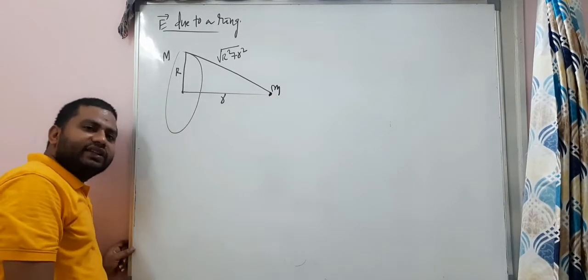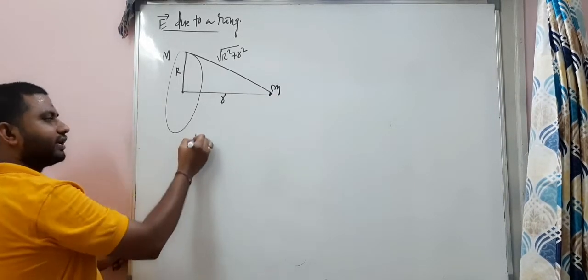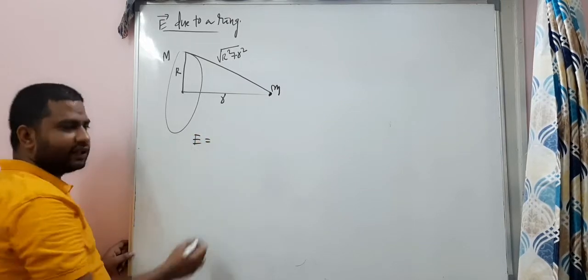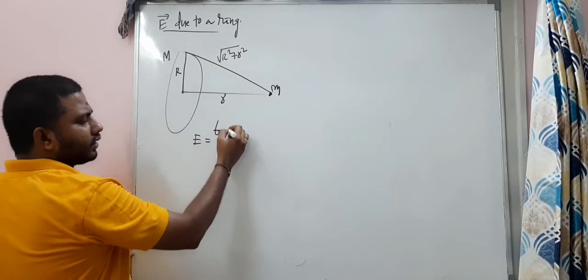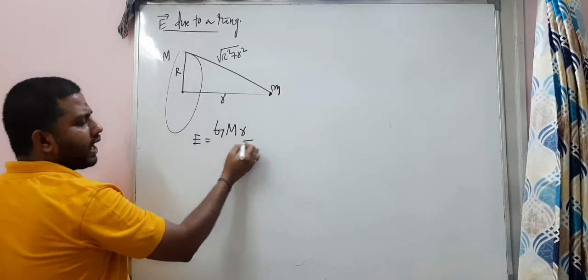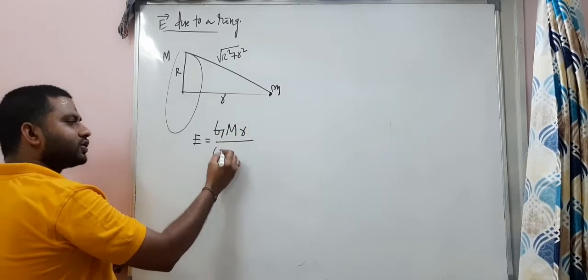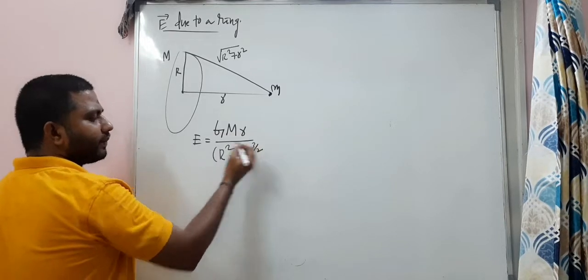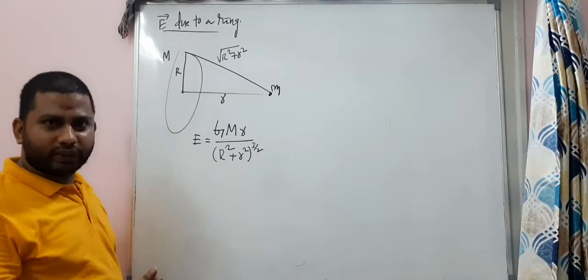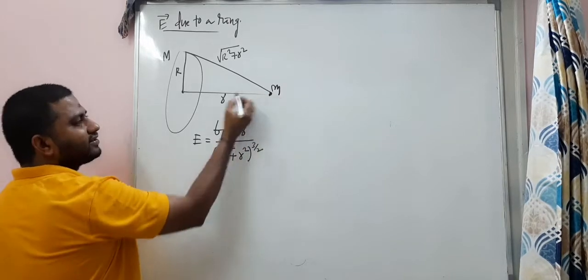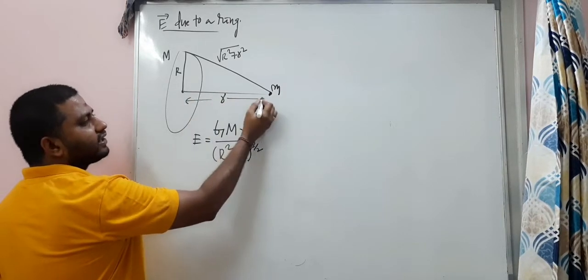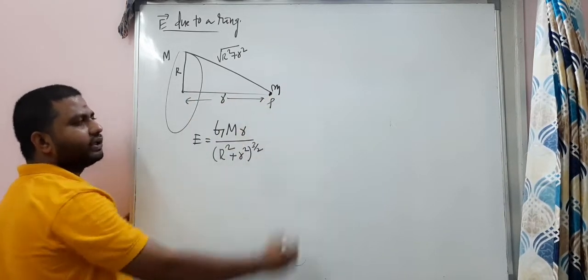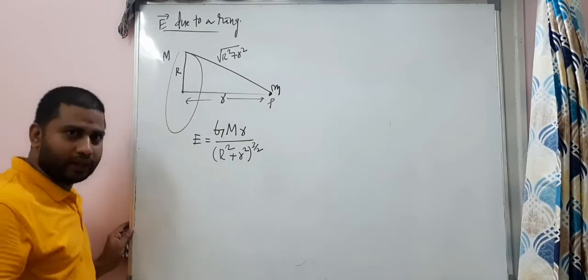At this point, the gravitational field intensity is capital G, capital M, small r divided by capital R square plus small r square all to the power 3 by 2. At this distance r, the gravitational field intensity at a point P is, this is the formula.